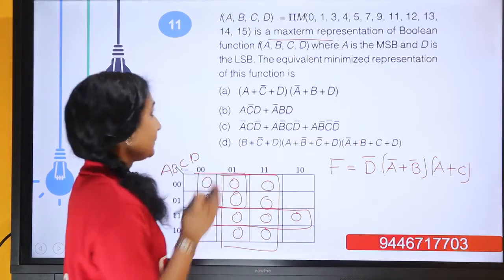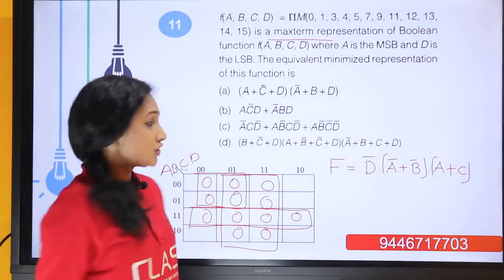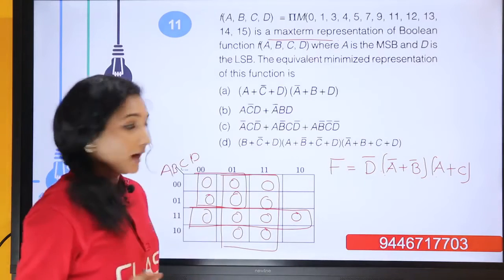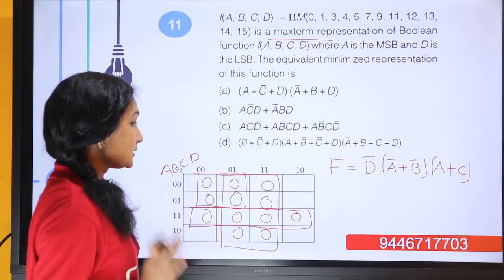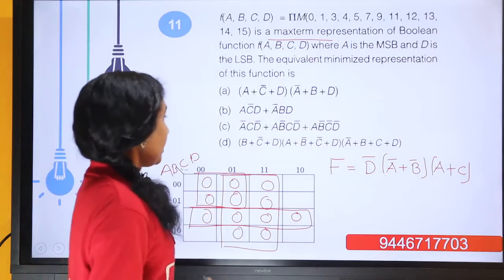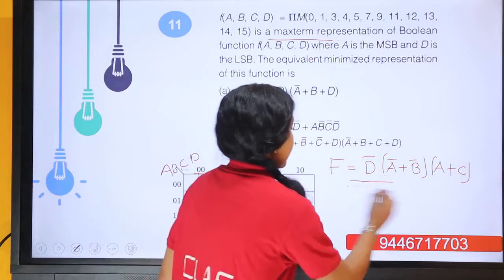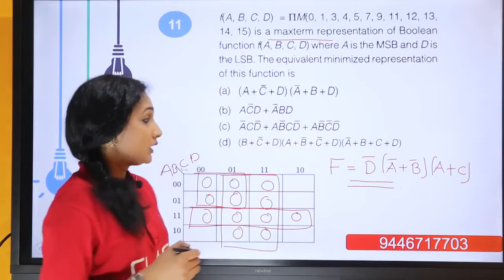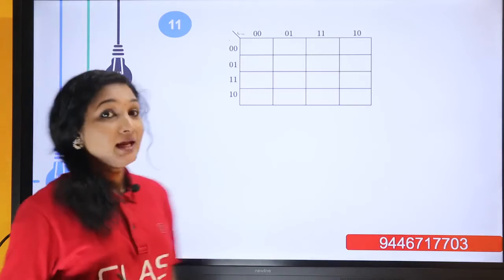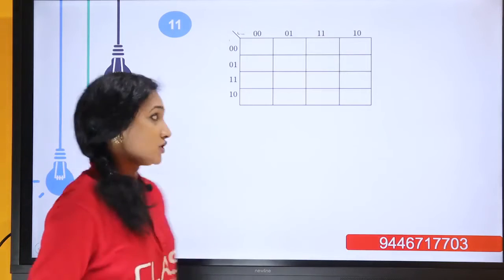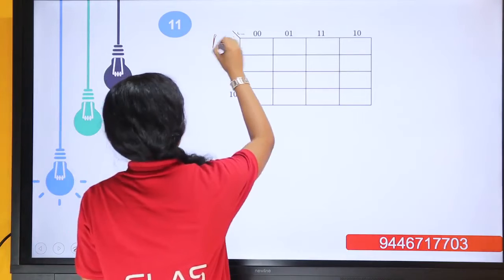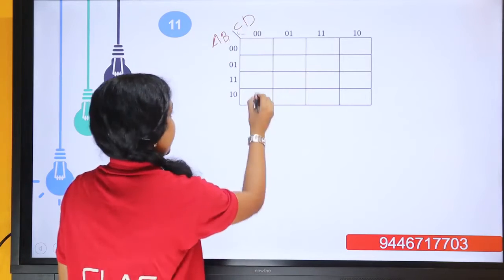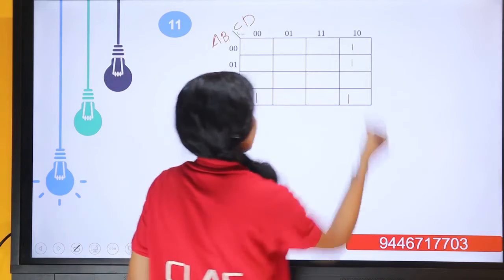So the minimal POS representation is D bar and A bar or B bar and A or C. So this minimal POS representation is not present in our option. So we will move to find the minimal SOP representation. It's very easy, as we have done the minimal POS form. Just fill the rest of the columns.